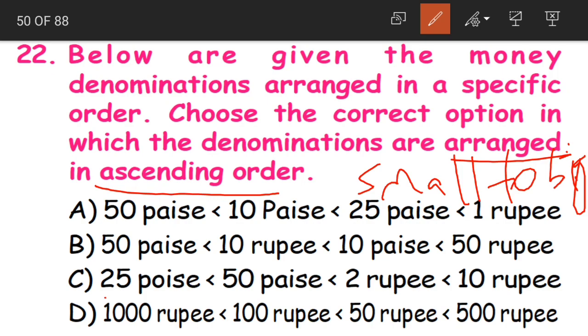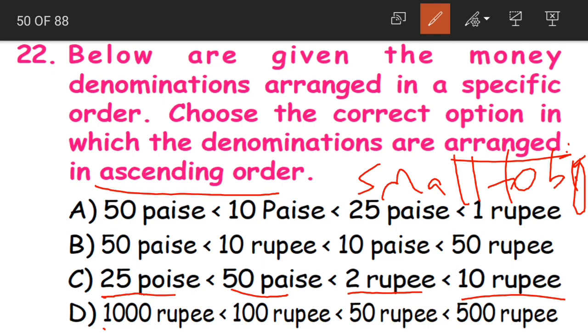So first, what do we get? The smallest denomination is 10 paise, no? 10 paise is there, but we are not having 10 paise. So 25 paise, then 50 paise, then 2 rupee, and then 10 rupee. Okay, so this is the correct answer.